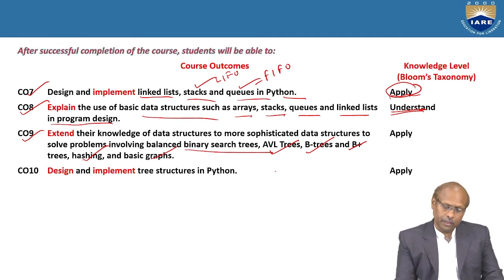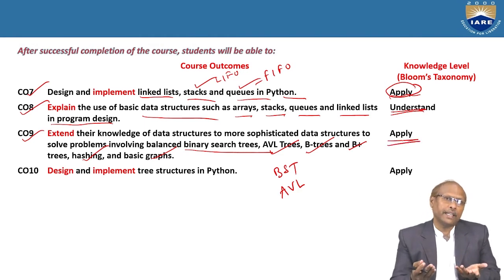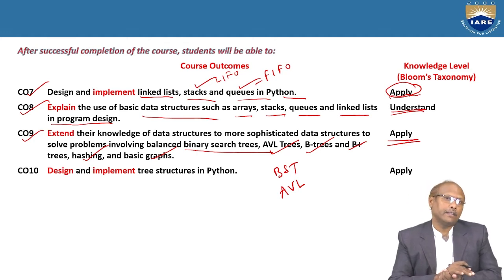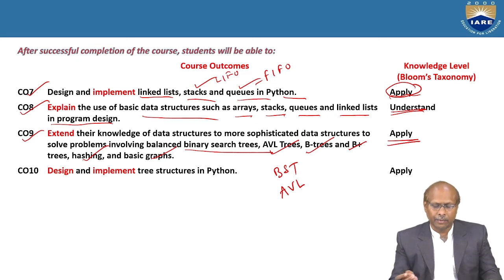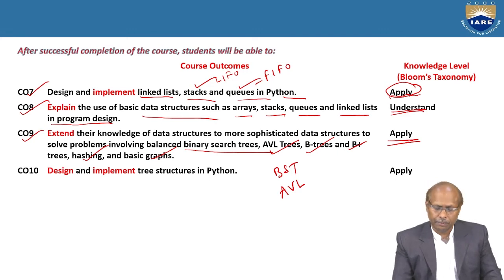Mostly they may ask how a binary search tree and an AVL tree differ. So you should know at the application level where exactly they differ. Both are binary trees as well as binary search trees. Every binary tree has the property of a parent and child relation. Similarly, in an AVL tree there is a parent-child relationship, and in a binary search tree also there is a parent-child relationship.